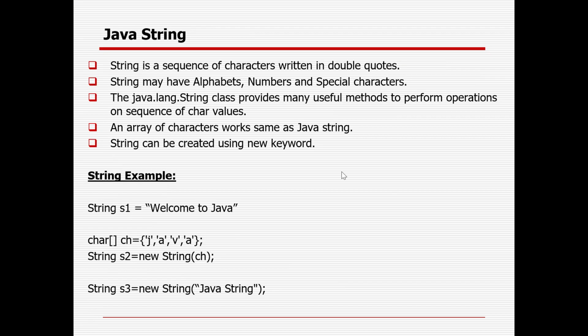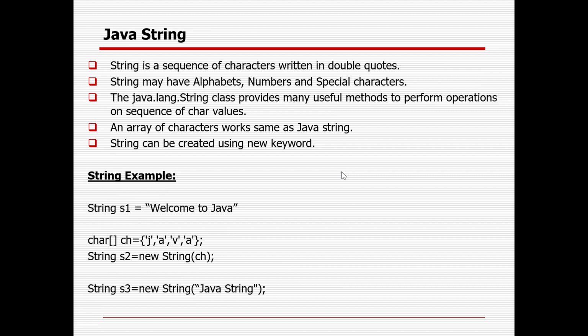Then we already learned what a string is. A string is nothing but an alphanumeric character combination. String is a non-primitive data type. A string is a sequence of characters written in double quotes. A string may contain alphabets, numbers, and special characters. There is a class, java.lang.String, which provides many of the important methods to perform operations on the sequence of character values.